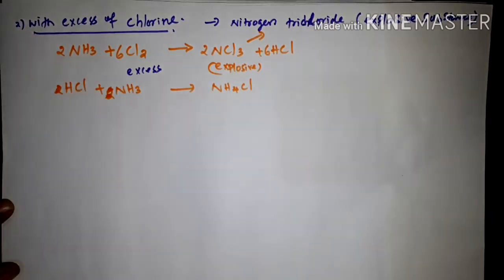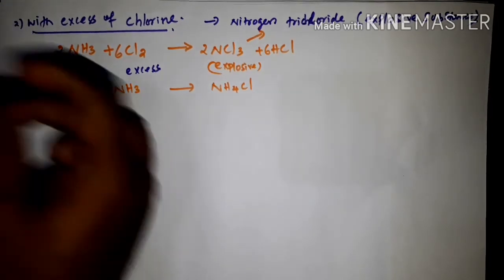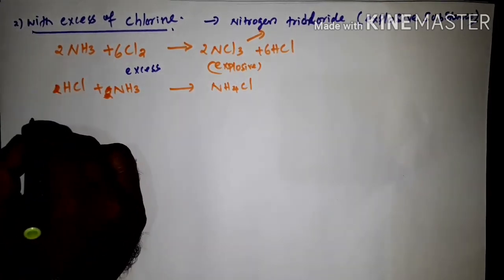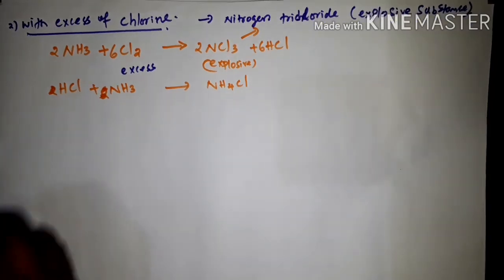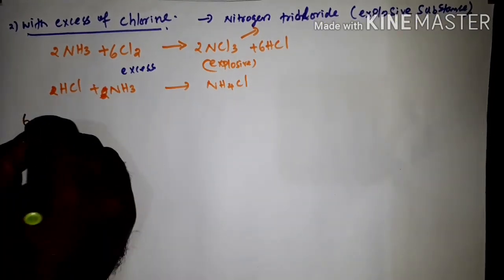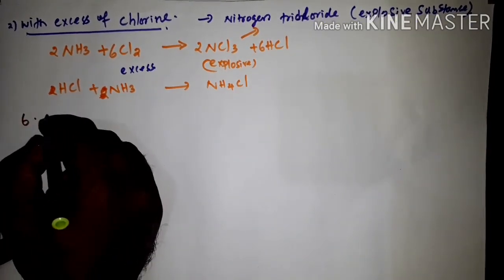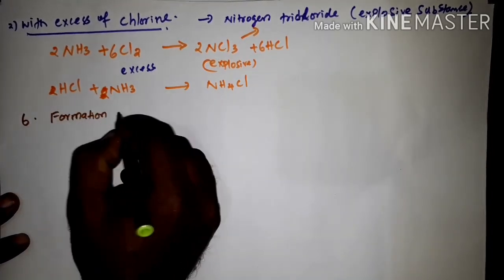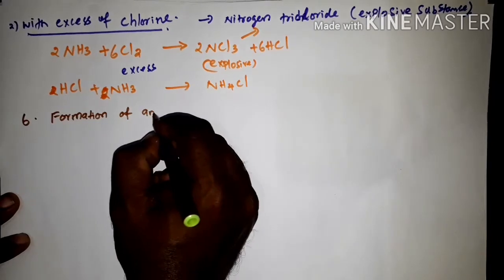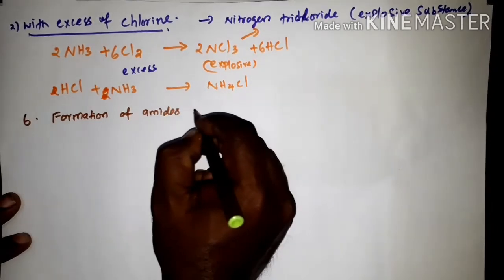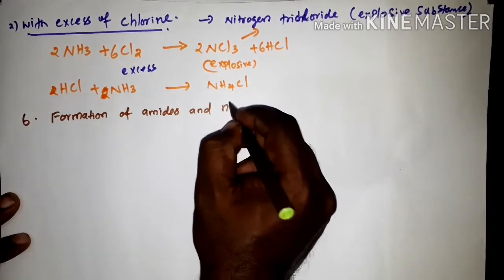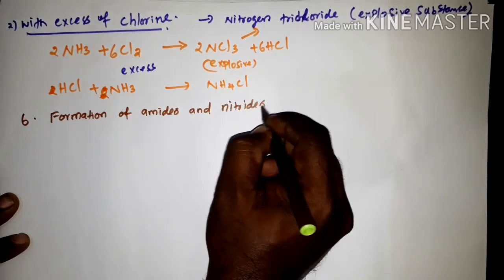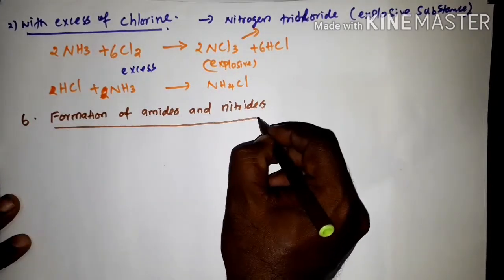Next reaction is formation of amides. So now the sixth chemical property, that is formation of amides and nitrides.